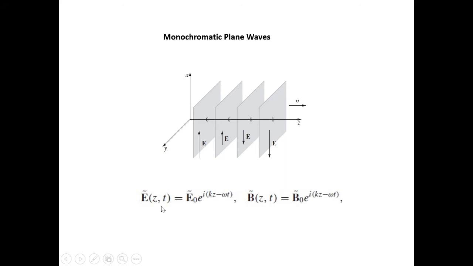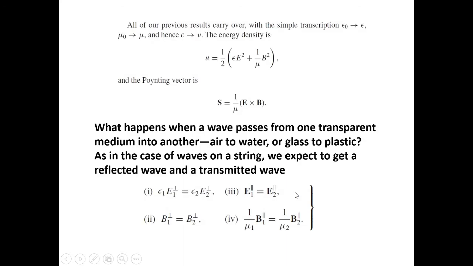Then E(z,t) equals E0 e raised to i(kz minus omega t), and B(z,t) equals B0 e raised to i(kz minus omega t). These are the conditions for the electric and magnetic fields. This is the common condition. We can see here the electric field in these directions.